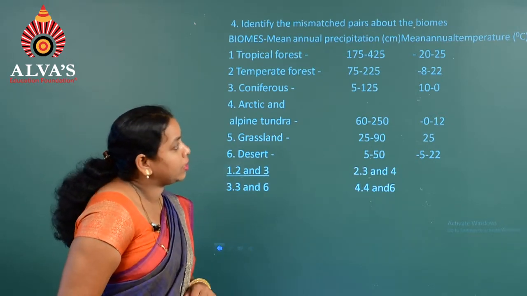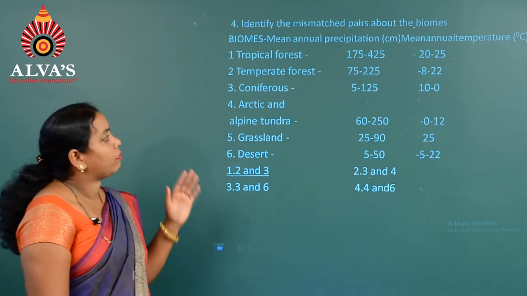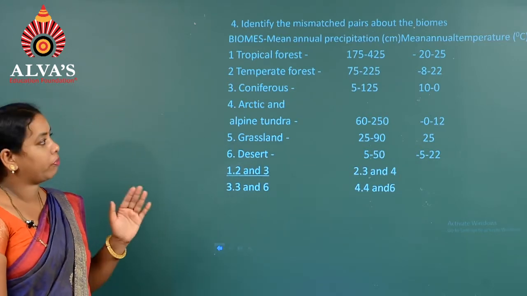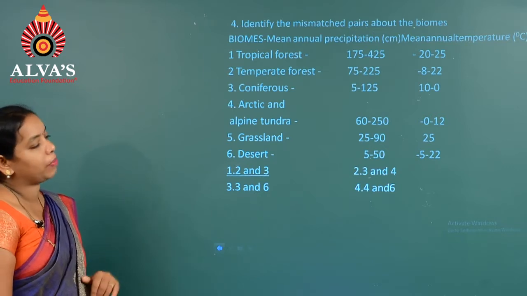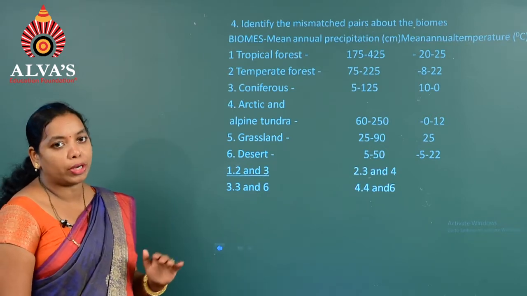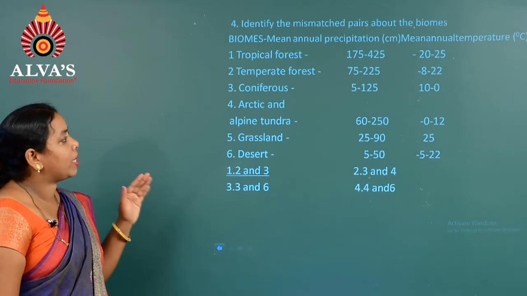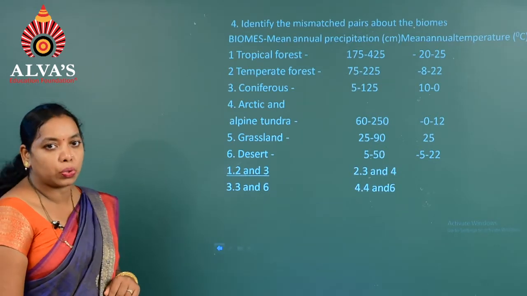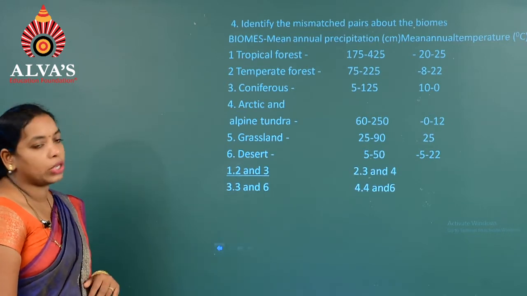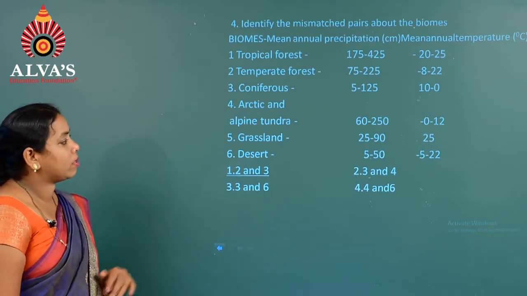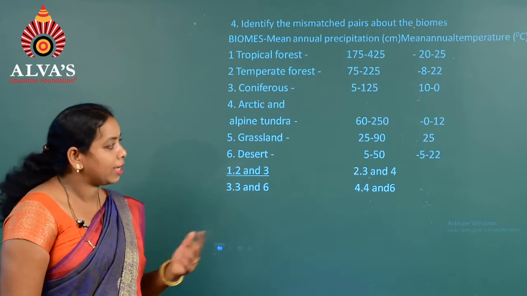Also we can see the mean annual temperature: in the case of tropical forest it is 20 to 25 degrees Celsius, whereas in temperate forest it is 8 to 22 degrees Celsius, coniferous 10 degrees Celsius, Arctic and alpine tundra 0 to 12, grassland 25 degrees Celsius, desert 5 to 22 degrees Celsius.